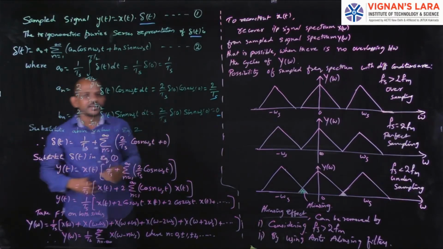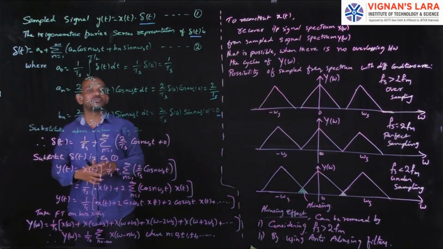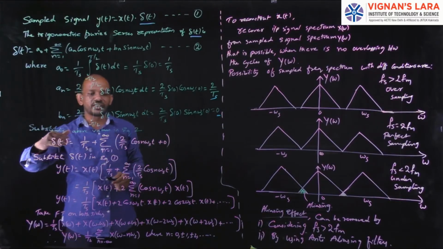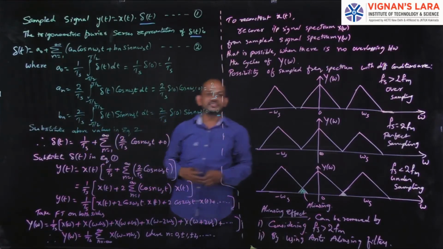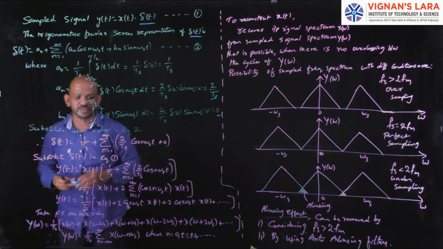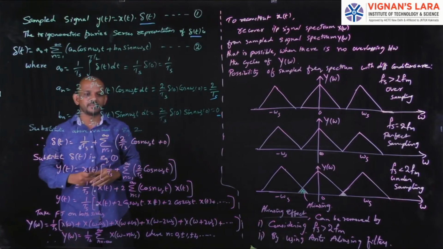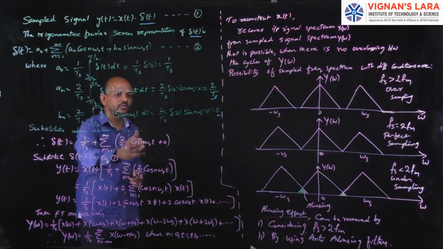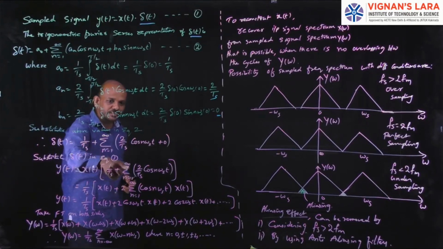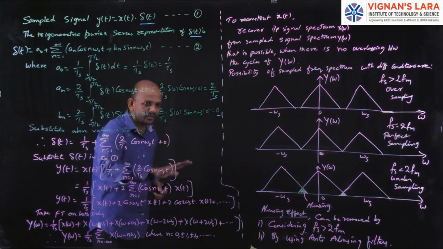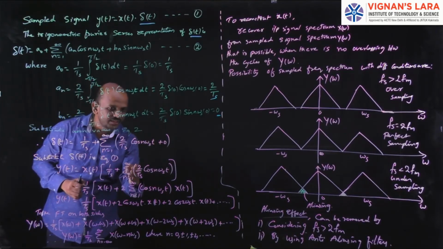Now I have the equation of del of t, that is the impulse train. Now substitute this del of t in equation 1 to get the sampled signal. In equation 1, in place of del of t, I have to substitute 1 by ts plus summation n equal to 1 to infinity 2 by ts cos n omega st. So y of t will be equal to x of t into 1 by ts plus summation n equal to 1 to infinity 2 by ts cos n omega st. Multiply this x of t both to 1 by ts and to the summation n equal to 1 to infinity term.